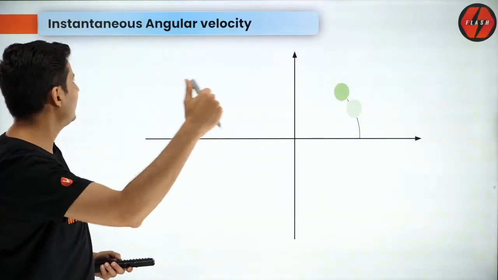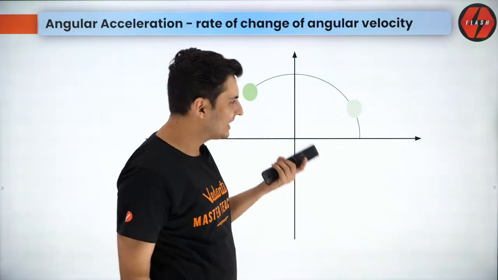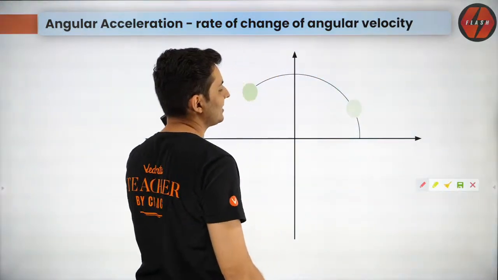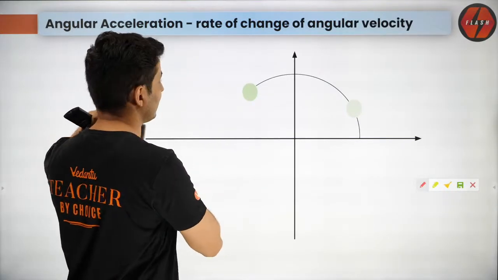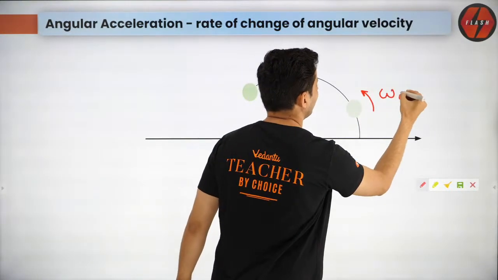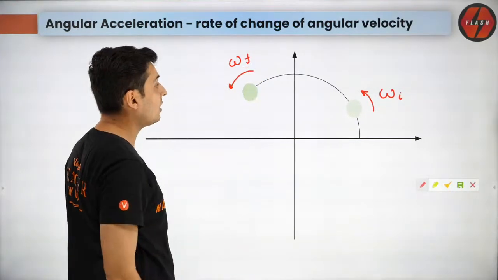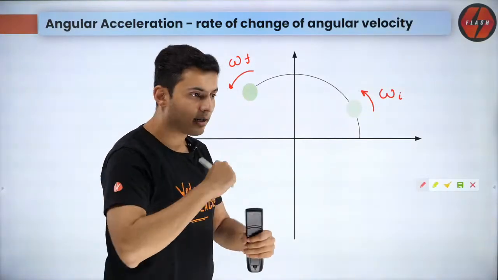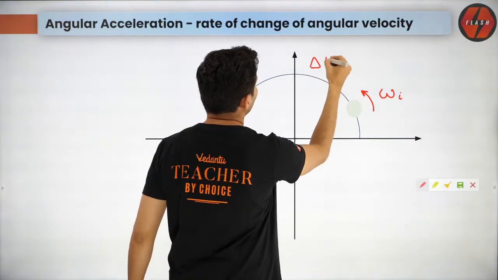Let's go ahead. Now that we know what instantaneous angular velocity is, obviously what is going to come next? Think about it. Angular acceleration. Correct, you guys guessed it. So let's see what instantaneous angular acceleration is, in general first. Imagine a particle has some angular velocity initially. After some time it gets a different value of angular velocity. Example: an accelerating fan or the accelerating wheel of your car. Let's say it took some time delta t.